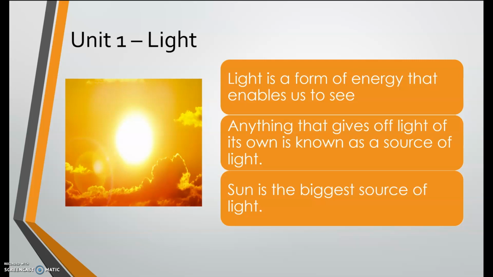During the day, most of us, especially with a house that has windows, we don't use too much electricity or light, because we can see the things that surround us. Even in our house, we can see the table, we can see the TV, we can see what we are doing, because the sun produces light. That's how powerful and strong the light from the sun is. That's why it's the biggest source of light.